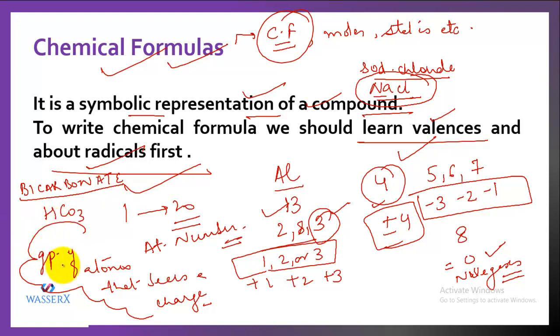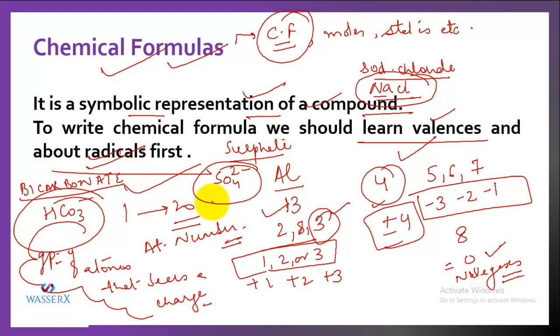So you can see that it has a group of different atoms. It has hydrogen, it has carbon, and it also has oxygen. And there is a charge also on it. So this is what a radical is. When you see different atoms combined together forming a group and they also bear a charge, then they are called radicals. For example, if I have a sulfate ion, what is sulfate? Sulfate is a group of sulfur and oxygen atoms, and they also bear a charge. So that means this is also a radical.